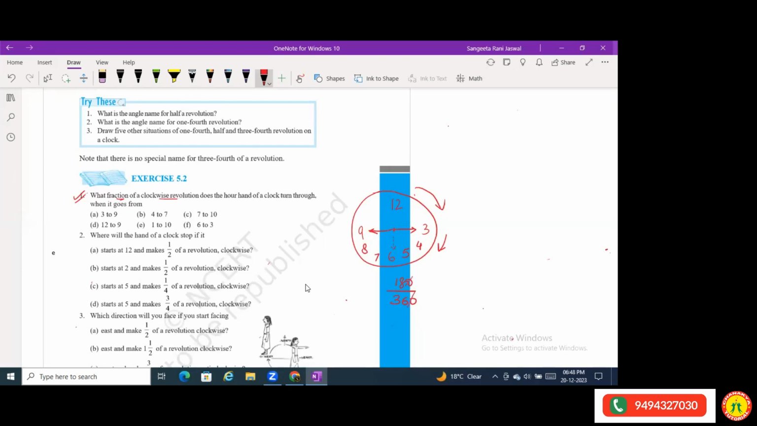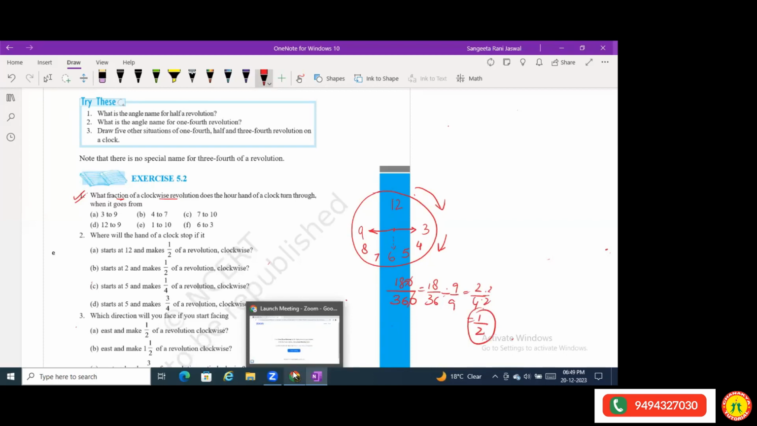So zeros cancel. Why am I cancelling zeros? Because I'm dividing by 10. Yes, 180 and 360, that means I divide by 10. So I get 18 by 36. Now again, if I divide this by 9, what do I get? 9 twos are 18, 9 fours are 36. Now again I divide by 2. What will I get? 2 ones are 2, 2 twos are 4. Now 1/2 I cannot divide further. So this is the fraction.